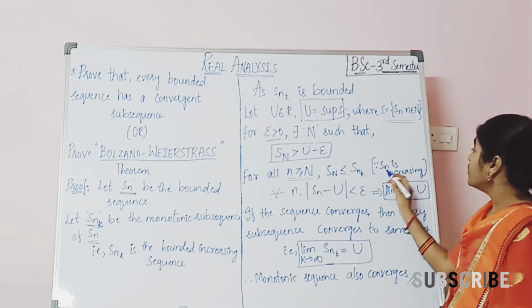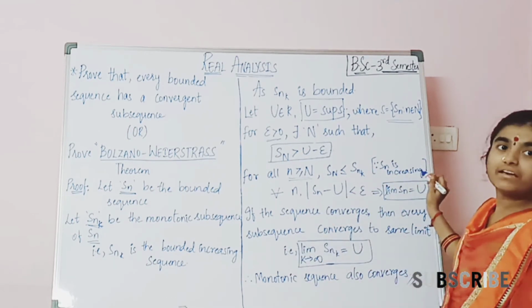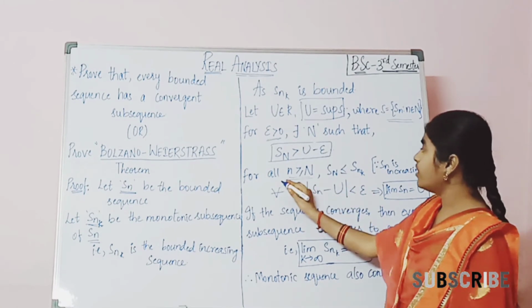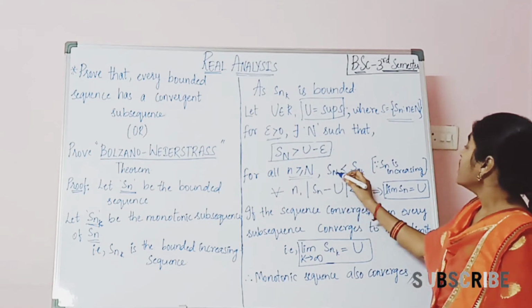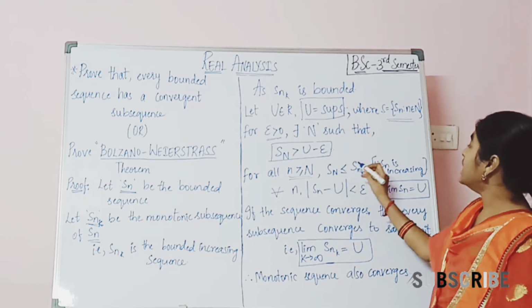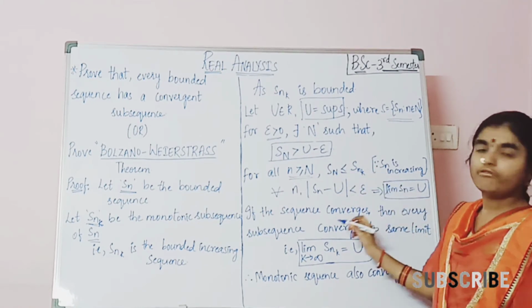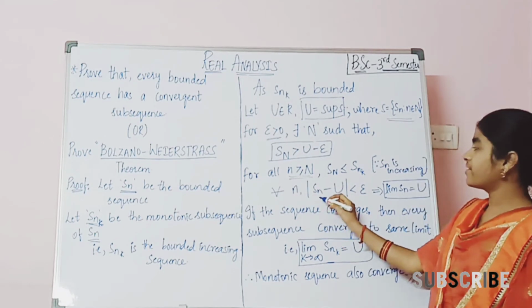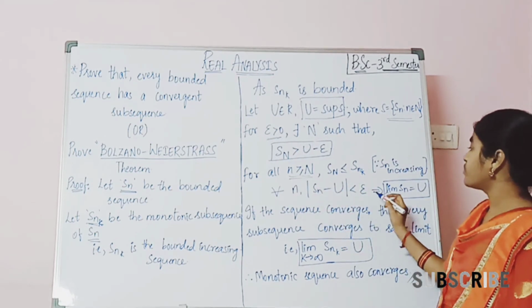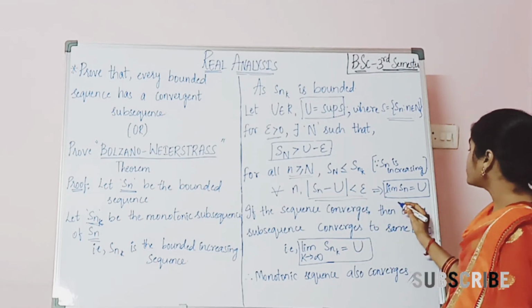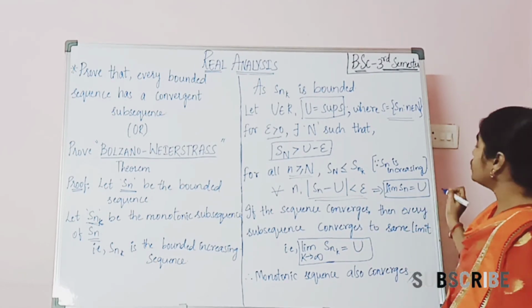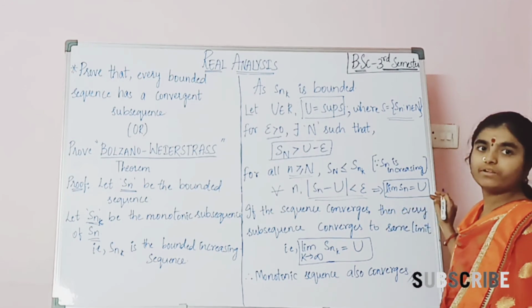Since Sn is increasing, for all small n greater than or equal to capital N, Sn is less than or equal to Snk. For all such n, the modulus of Sn minus U is less than epsilon. That implies the limit of Sn equals U. So here the limit of Sn equals U.